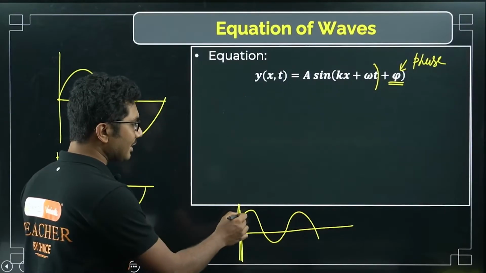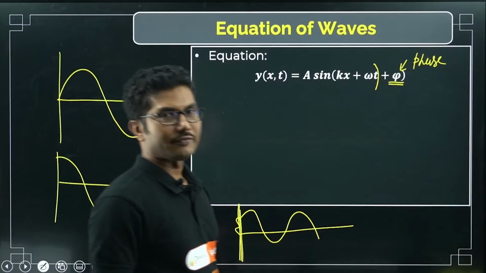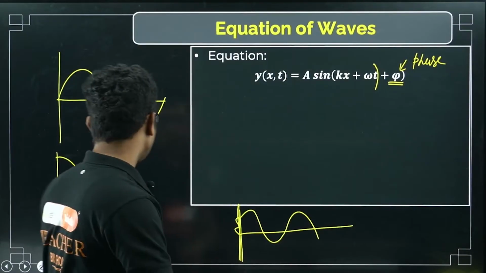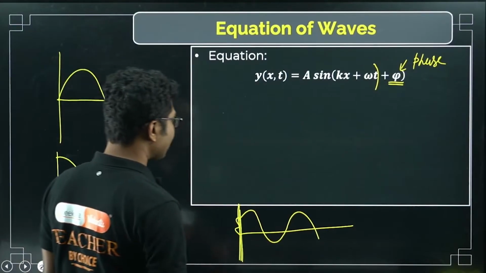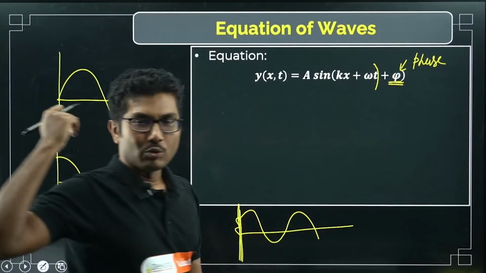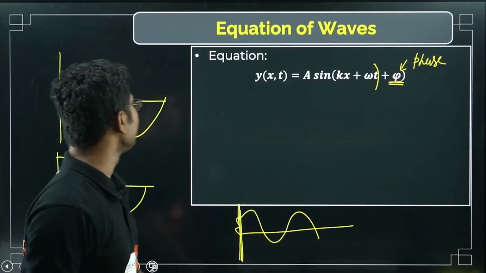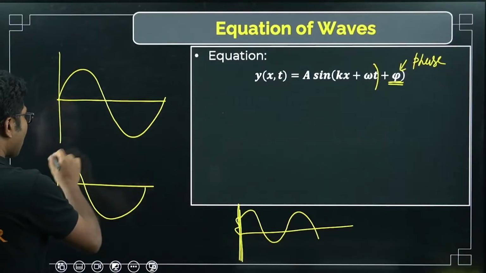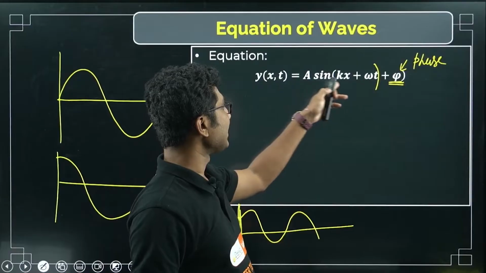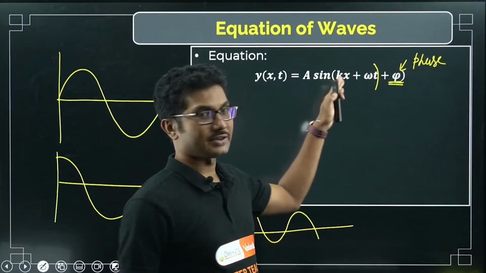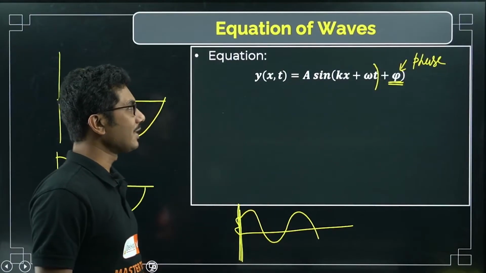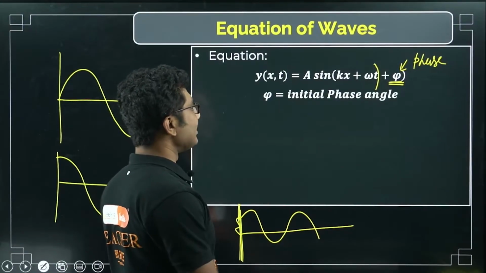So this determines the initial phase, that is, from where the wave is actually starting. Based on where the wave starts, you can have this φ. Generally, most commonly φ is considered to be 0, so this is a pure sine wave. It is a cos wave for φ equal to π/2, but we do not change the sign here. This is always fixed, sin(kx + ωt). You have to remember that this is fixed, and this is the initial phase angle.